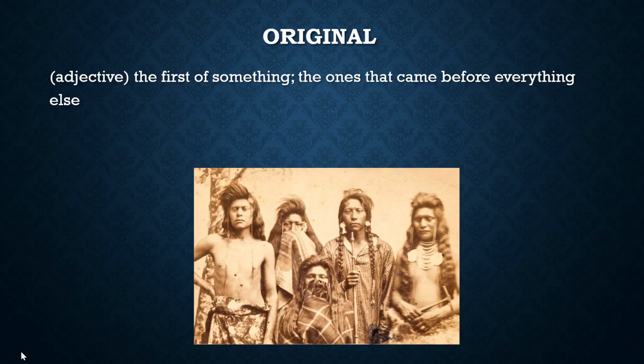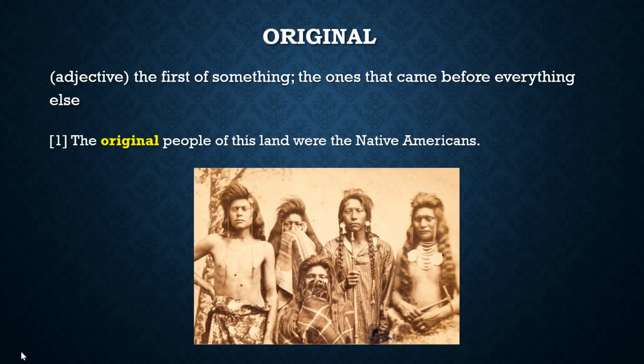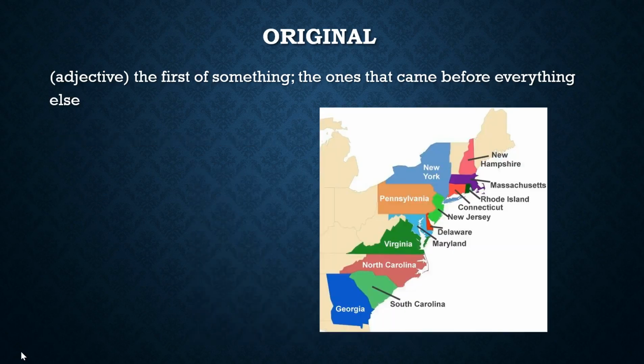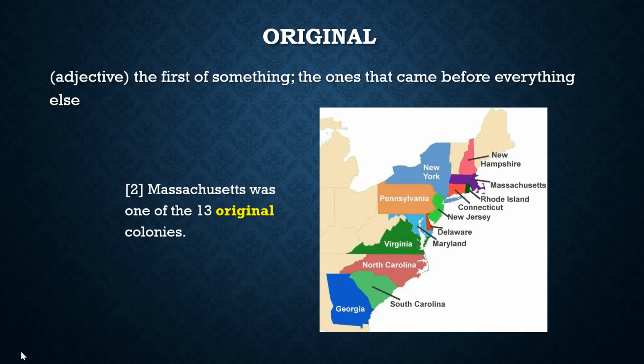The first word is original. It means the first of something, or the ones that came before everything else. The original people of this land were Native Americans. For another example, I can say Massachusetts was one of the 13 original colonies.